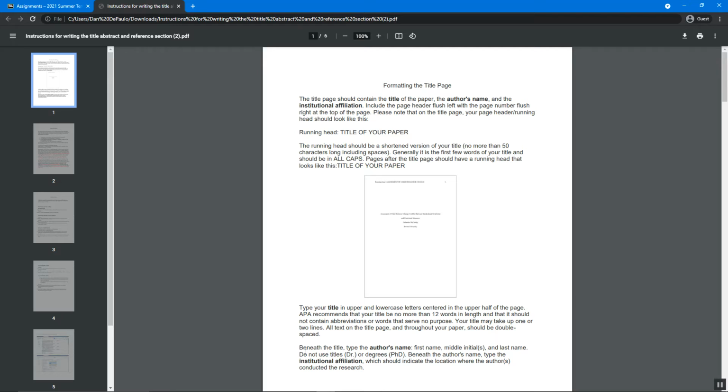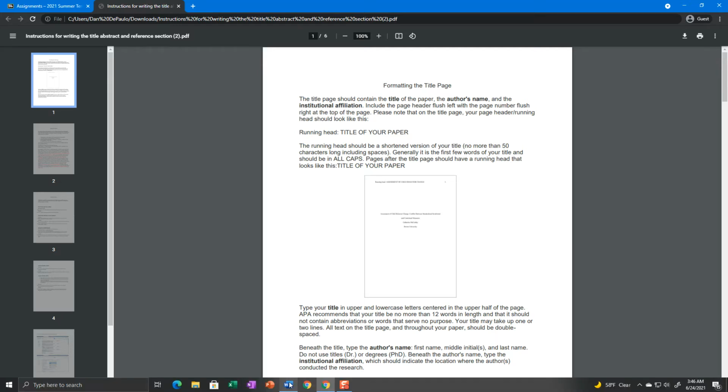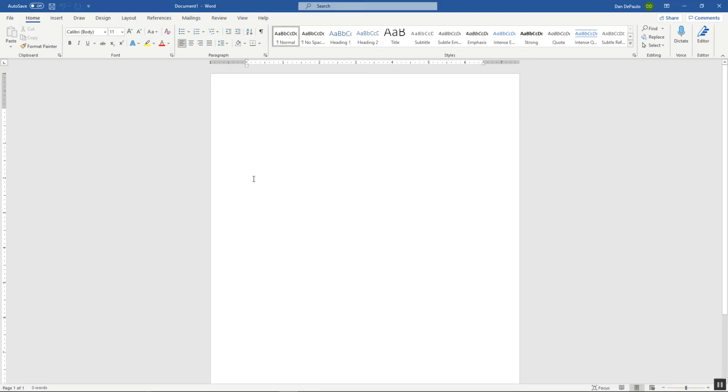To come up with a title, you want to convey the meaning of the paper, and there's no right or wrong answer per se. There's better titles and worse titles. What we were studying in our class study was the correlation or the influence of psychological traits with COVID-19 compliance.